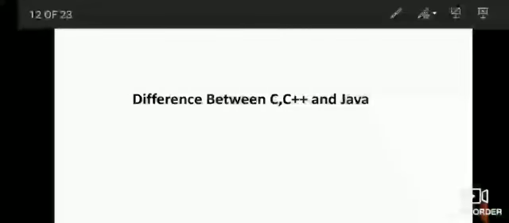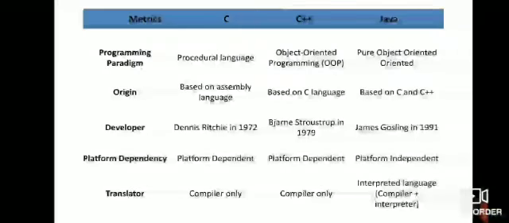C, C++ and Java are three languages that have defined programming paradigms over time and yet hold great value in the market. So I will be comparing the differences between C, C++ and Java. See here the differences between C, C++ and Java. First metric, programming paradigm. C is a procedural language.